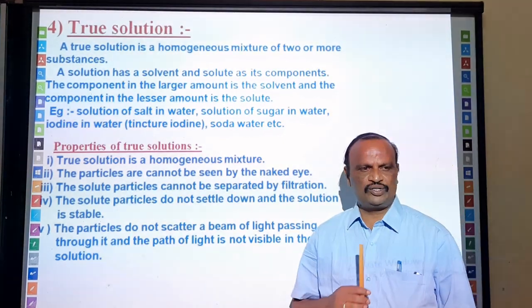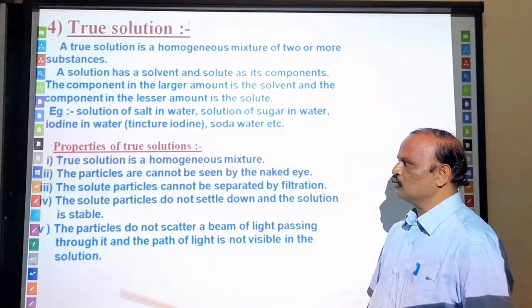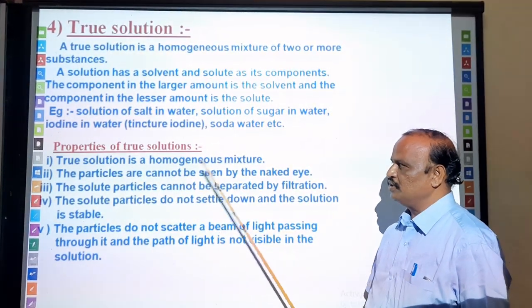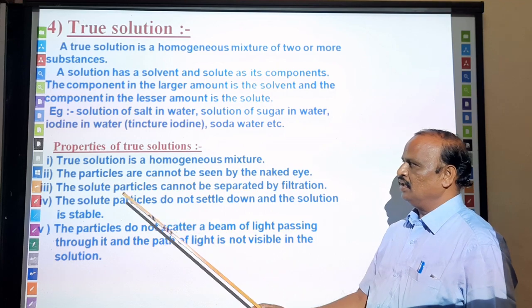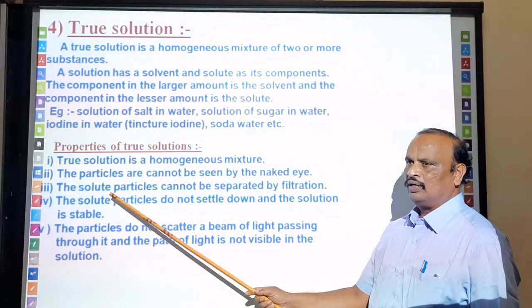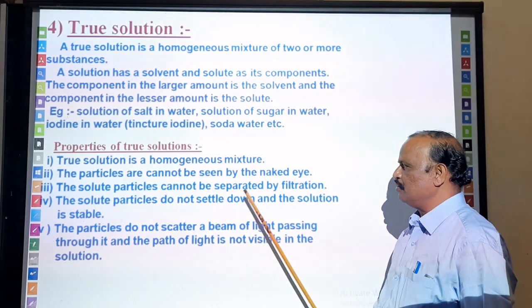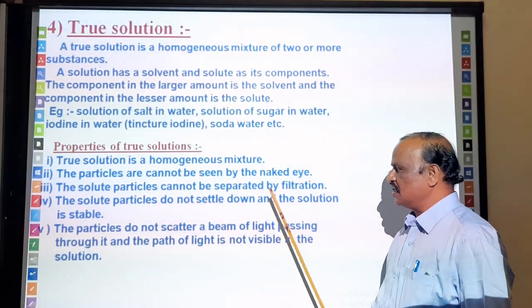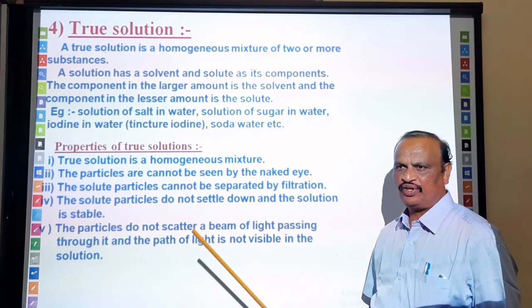So what are the properties of a true solution? A true solution is a homogeneous mixture. The particles cannot be seen by the naked eye. The solute particles cannot be separated by filtration. The particles do not settle down if we keep the solution for some time.